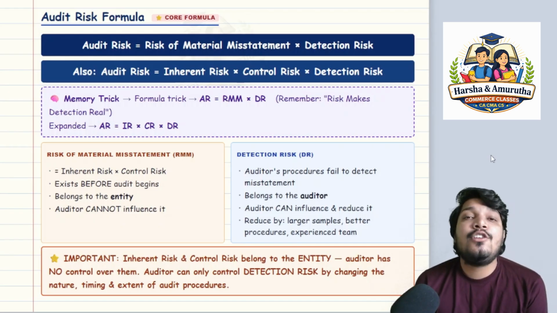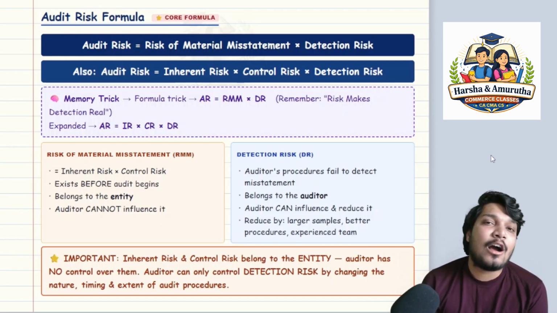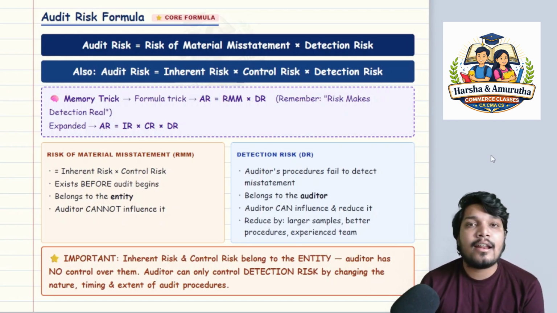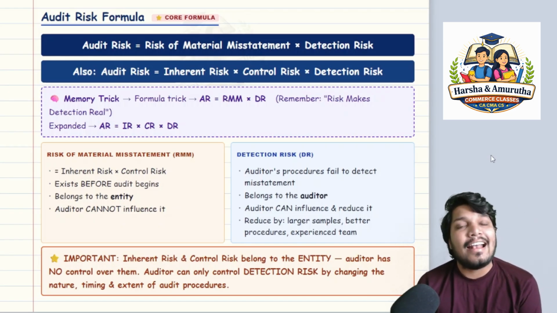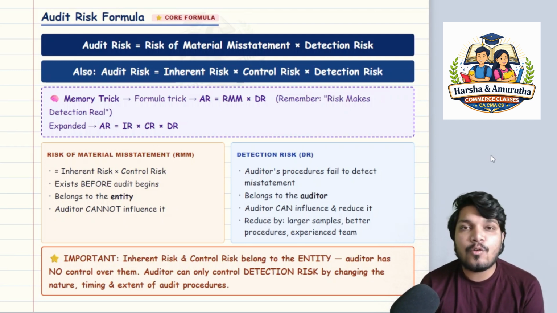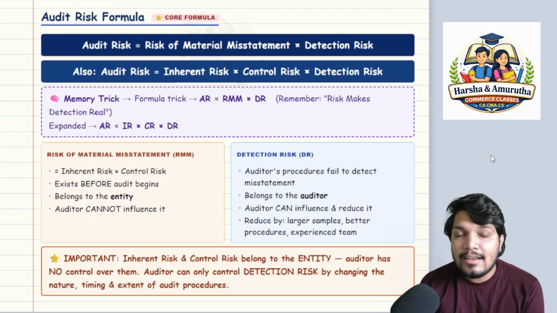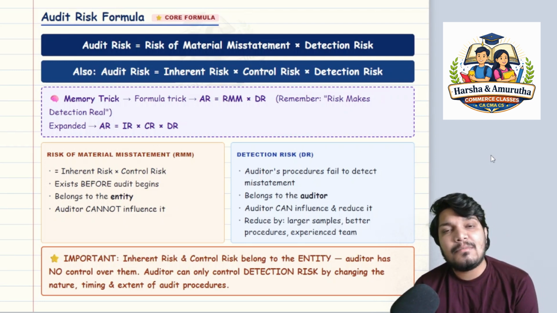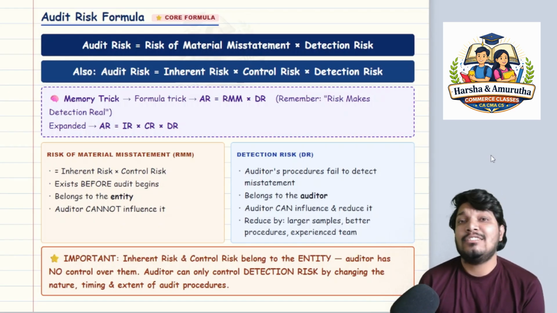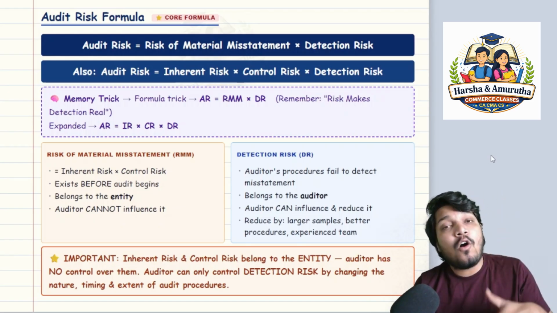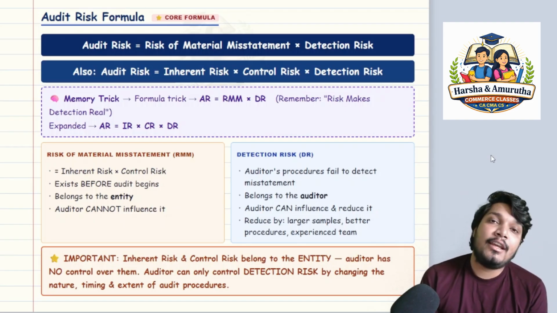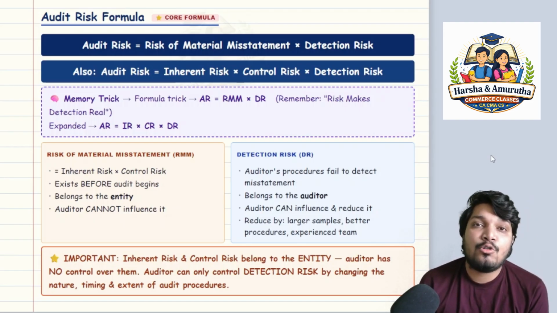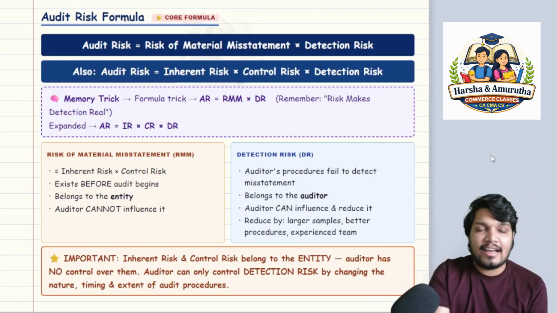Sir, let's say a new Ind AS came. Nobody understands how to record a particular line item due to this Ind AS. So there is the inherent risk that this particular assertion or line item could fall to a misstated value and lead to a material misstatement if the value is high. That is the inherent risk which is already existing before the audit procedure started, before the audit even came into inception. That is inherent risk.